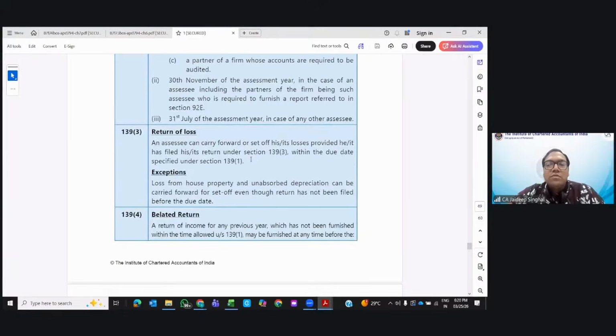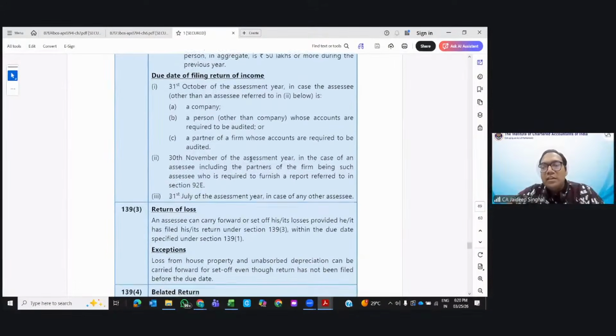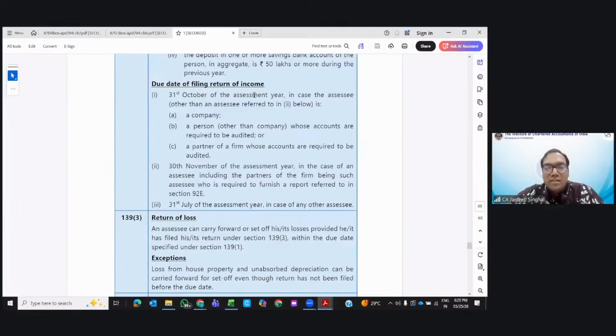Next, return of loss. Okay, by the way, that was later on. To be true, there is one amendment here, but that is not applicable for your exam. That has come with this Finance Act.